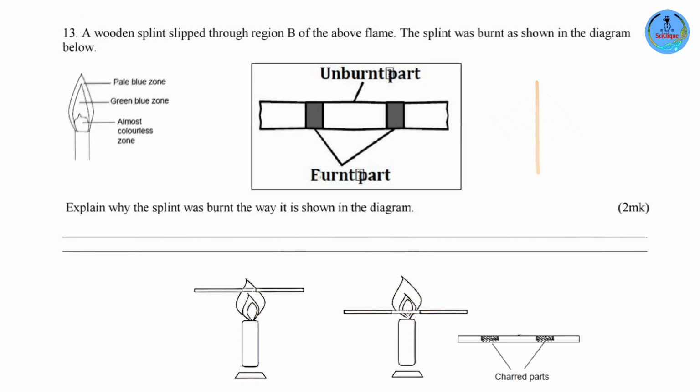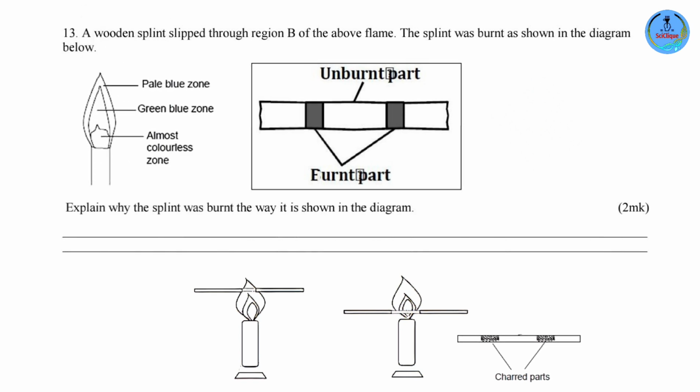Now, coming back to the 3 regions of the non-luminous flame, we have the outermost pale blue zone. In this zone, you're going to have the Bunsen burner gas coming into contact with air from the surrounding. So there is going to be complete combustion, complete burning. When you talk about burning, we are simply talking about a substance reacting with oxygen in the atmosphere.